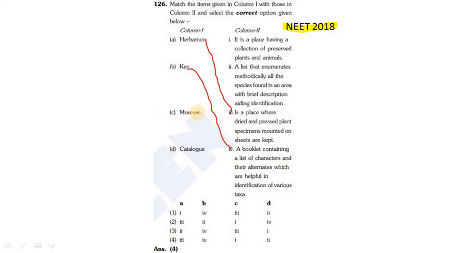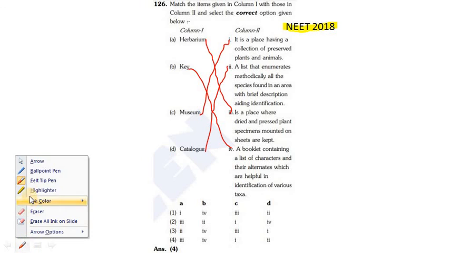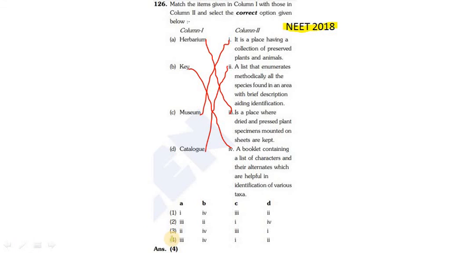C. Museum. Museum is a place having collection of preserved plants and animals. D. Catalog. Catalog is a list that enumerates methodologically all the species found in an area with brief description aiding in identification. So our option is 4.